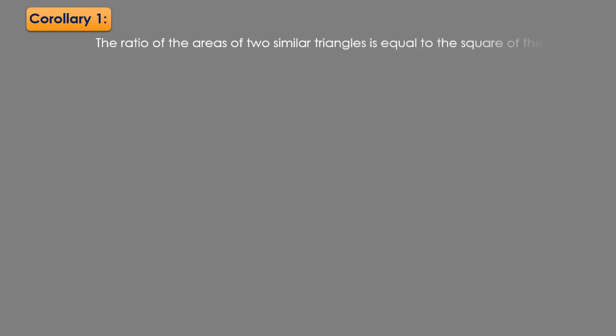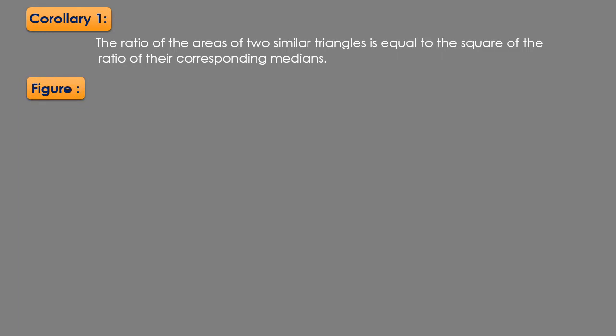In this video, we will see a corollary based on the theorem of areas of similar triangles. The statement for this corollary is: the ratio of the areas of two similar triangles is equal to the square of the ratio of their corresponding medians. So let us prove this statement. In order to prove this statement, let us draw the figure.